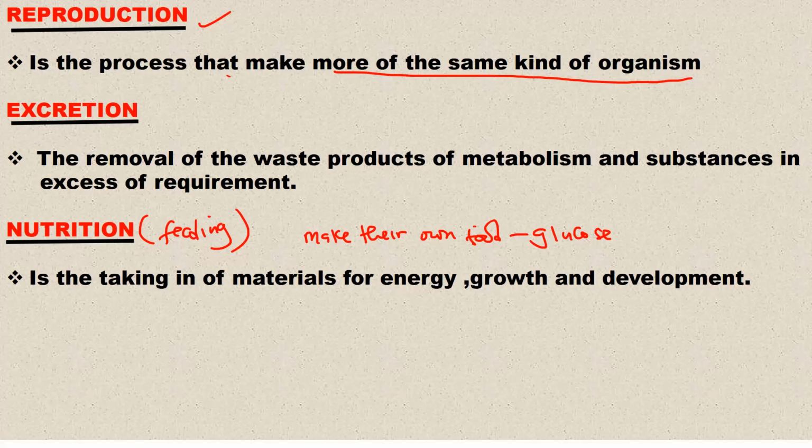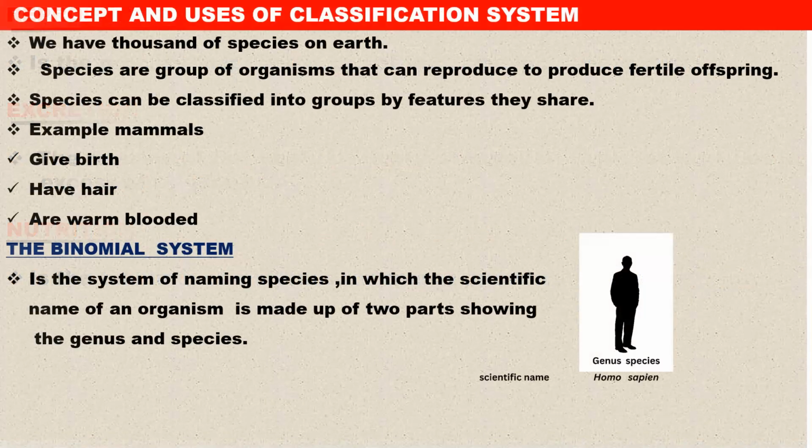All right, so we have looked at the first part, that is characteristics of living organisms. These are 7 characteristics that organisms possess for them to be categorized as living organisms. Now let us look at the concept and uses of classification. As you know, the first part we are looking at is characteristics of living organisms and also classification of living organisms. Let us look at the concept of classification system. This is also one of the important topics that you need to know, very important for exams.